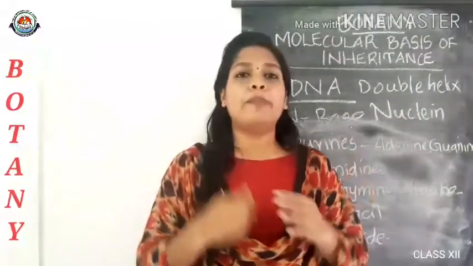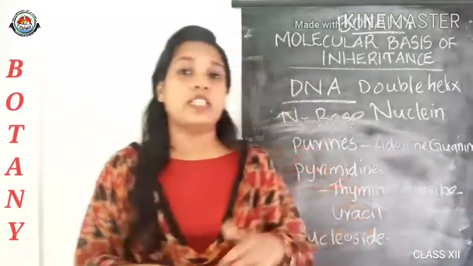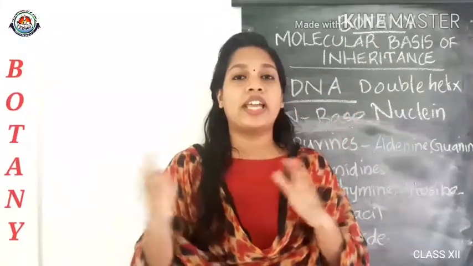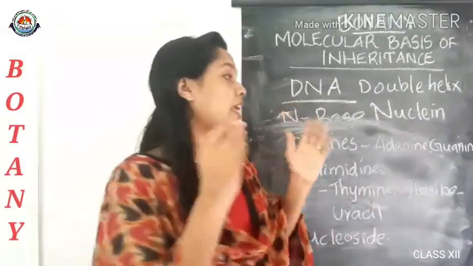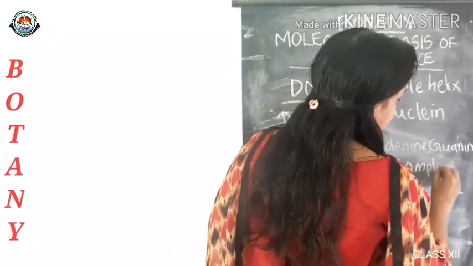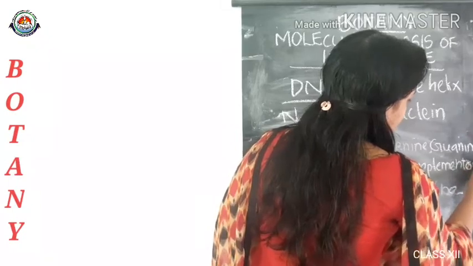The base pairing property of the polynucleotide chains of DNA is a very unique property, and both the strands of DNA are complementary with each other.